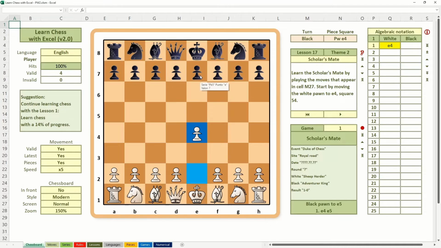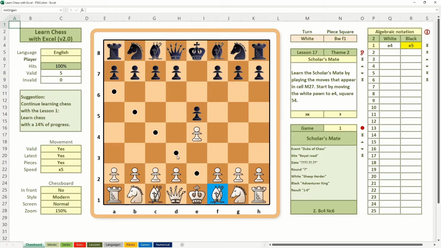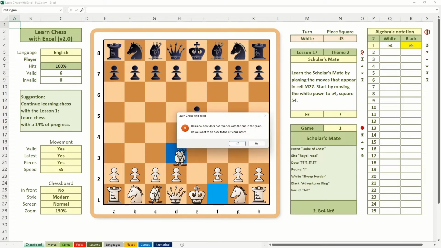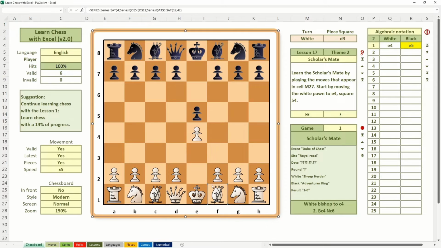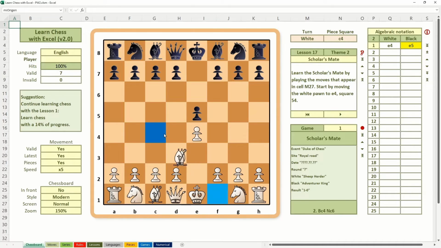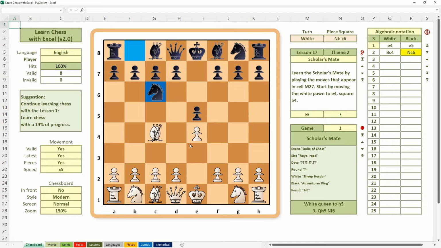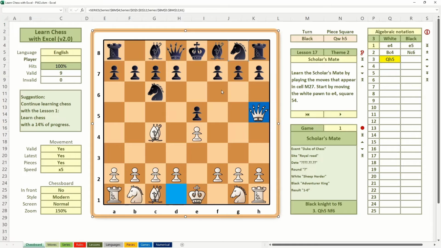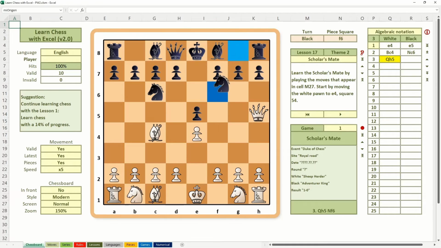Black pawn to E5. White bishop to C4. Black knight to C6. White queen to H5. Black knight to F6. White queen takes F7. Checkmate.